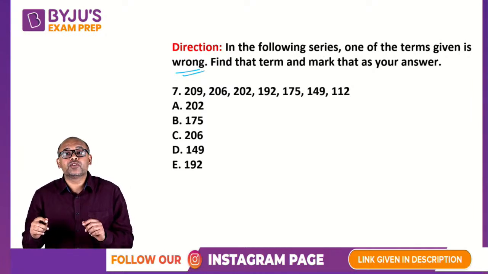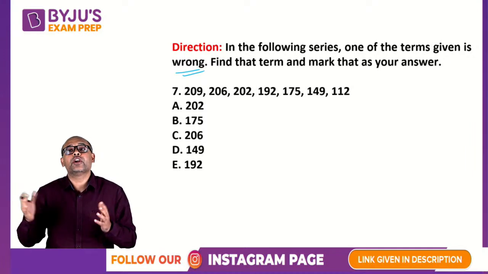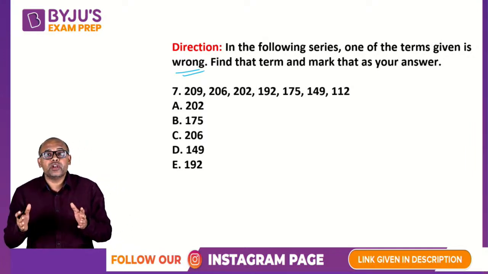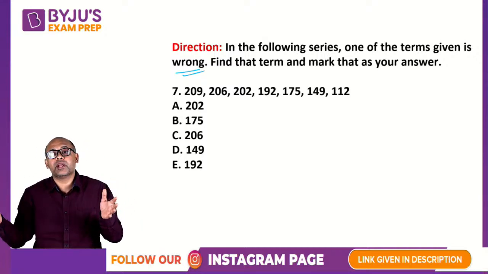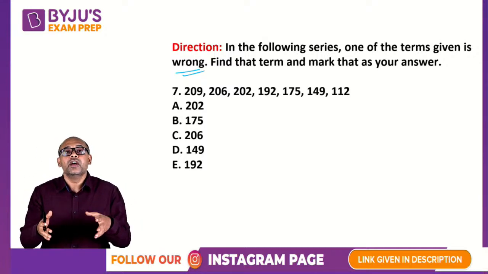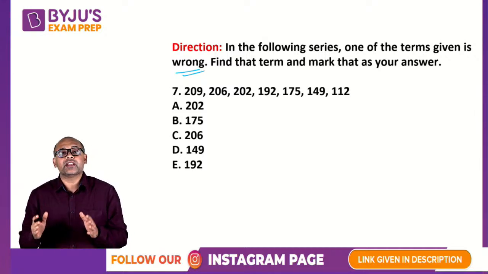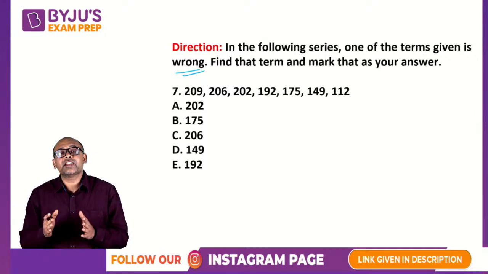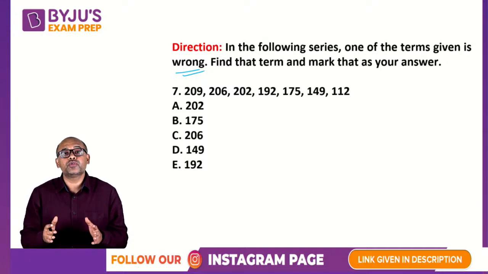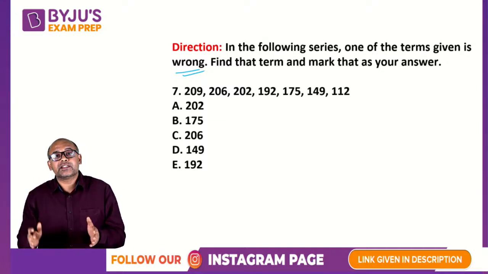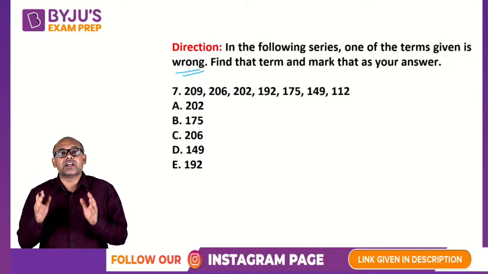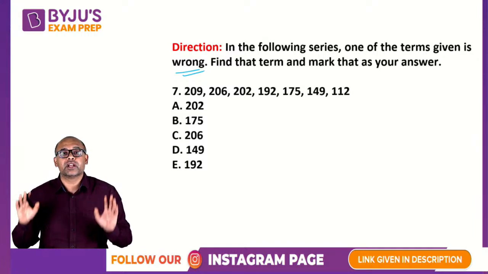When one of the numbers is wrong, the pattern itself will go for a toss, at least somewhere in between. So if you look at 5-6 numbers to get a pattern, one number in it is wrong. If exactly the middle number is wrong, then your pattern itself will not be very clear. Normally, if it's a number series question, be careful, don't spend more than a minute. If you don't get an idea in 30-40 seconds, leave it and move on.